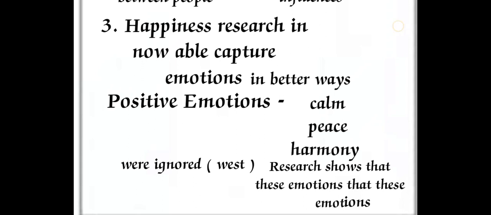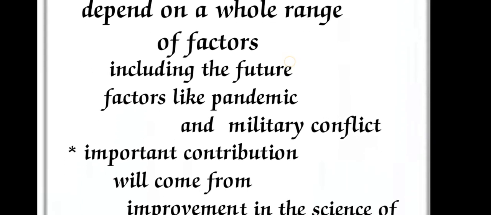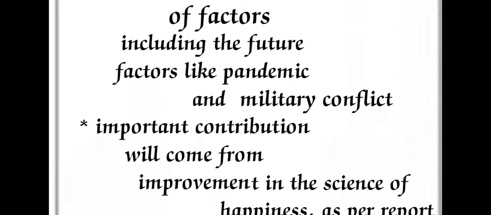For the future, the prospects for happiness will depend on a whole range of factors. It means in the future they have to take the whole range of factors to measure happiness. For example, future happiness depends on the pandemic situation and military conflicts.